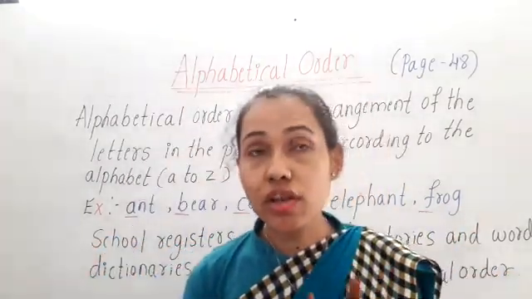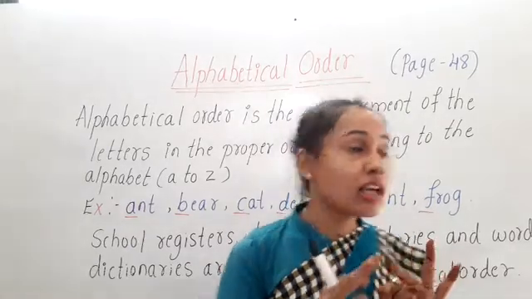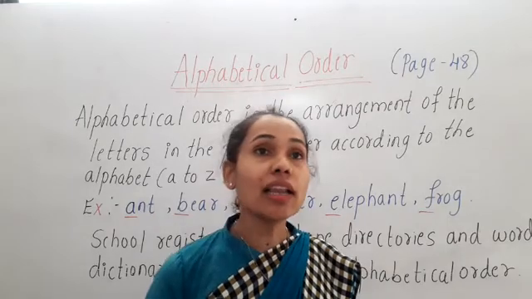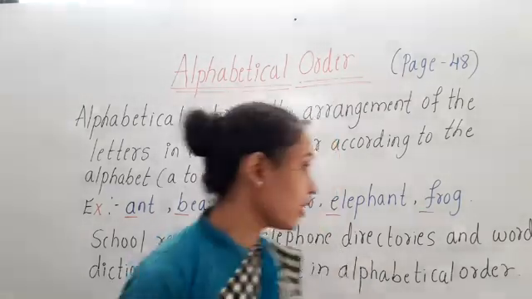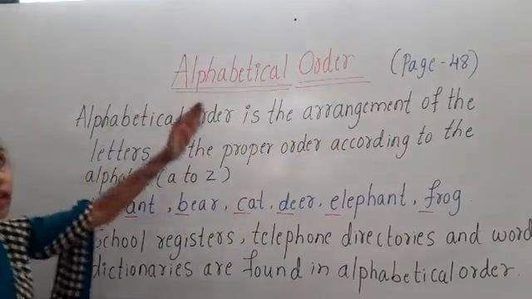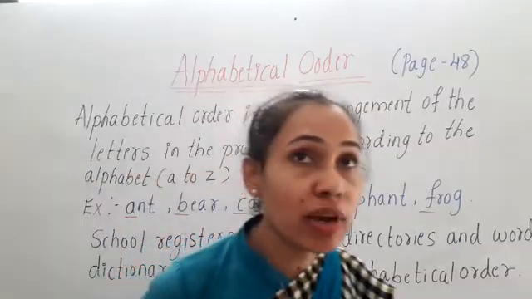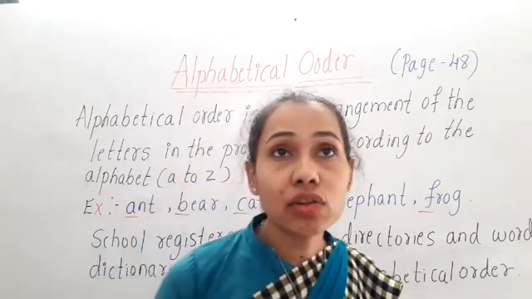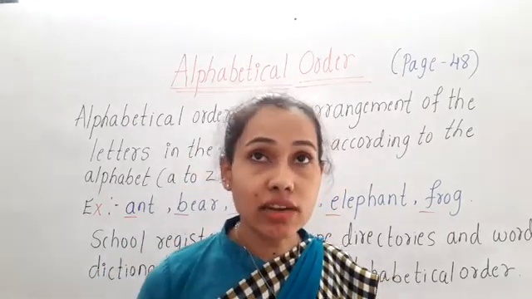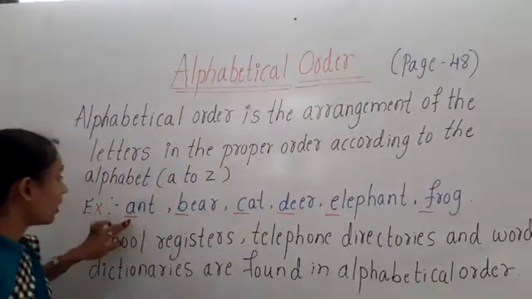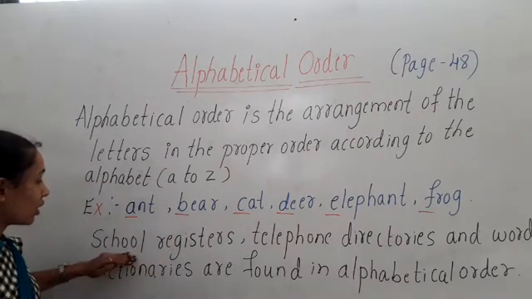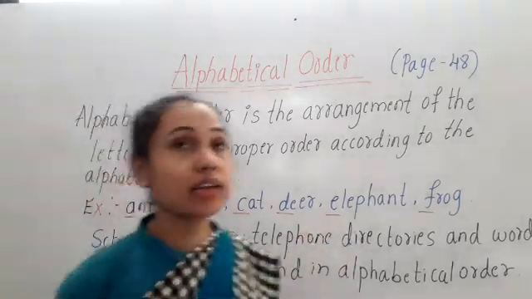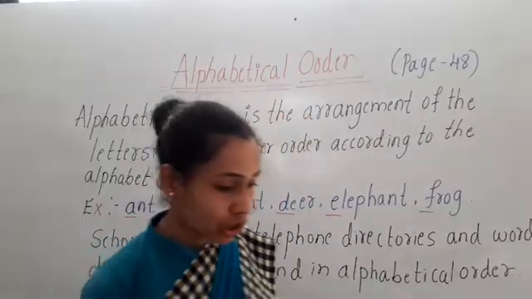School registers, telephone directories and word dictionaries are found in alphabetical order. So alphabetical order is the arrangement of the letters in proper order according to the alphabet A to Z.